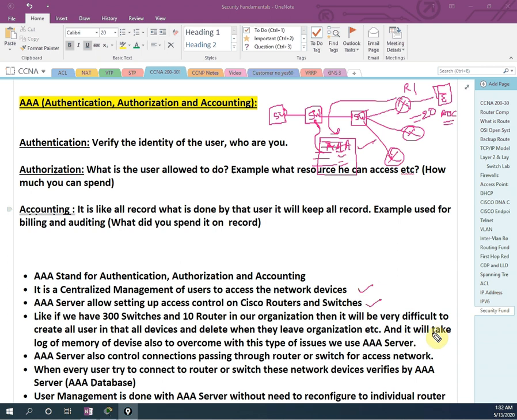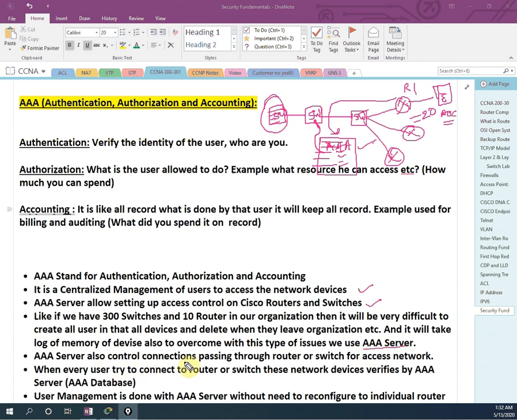It will take a long time and a lot of memory in the switch. If I create 300 users, it will take time as well as consume memory. To overcome these types of issues, we use an AAA server.